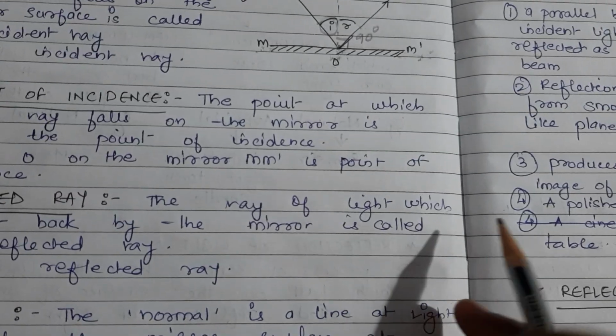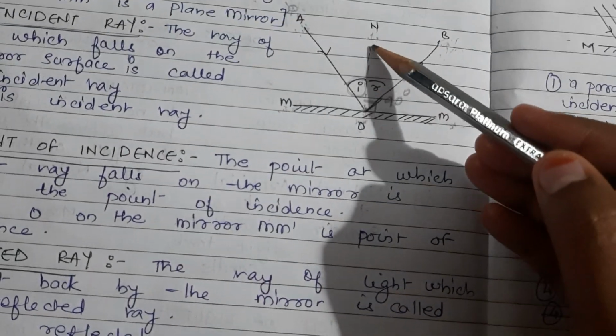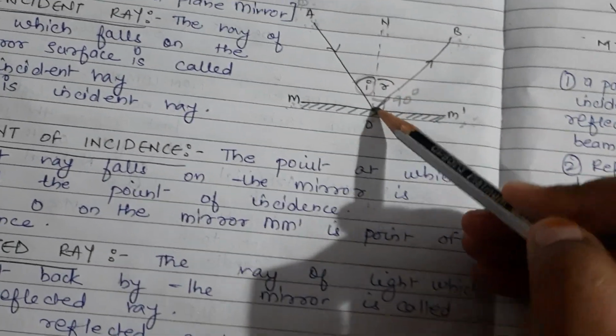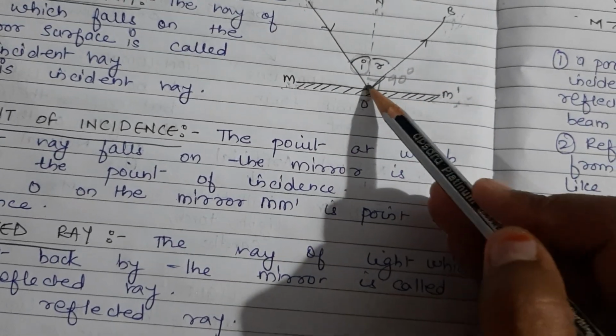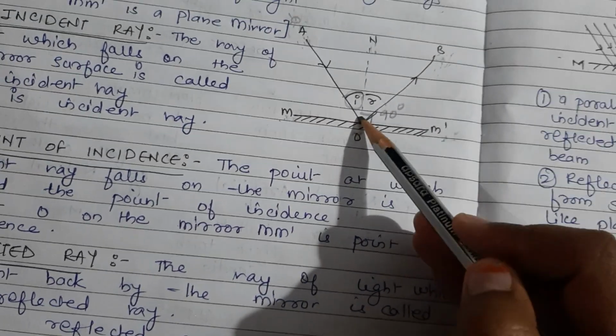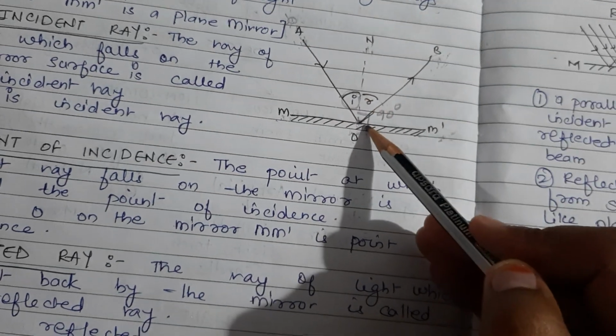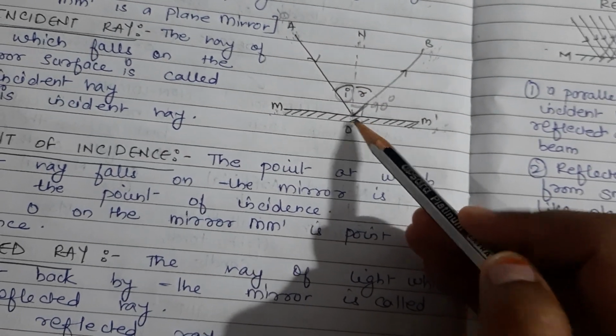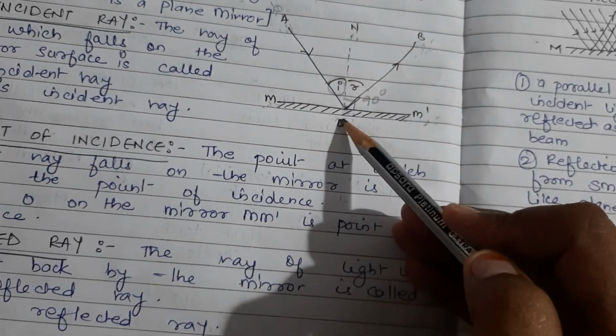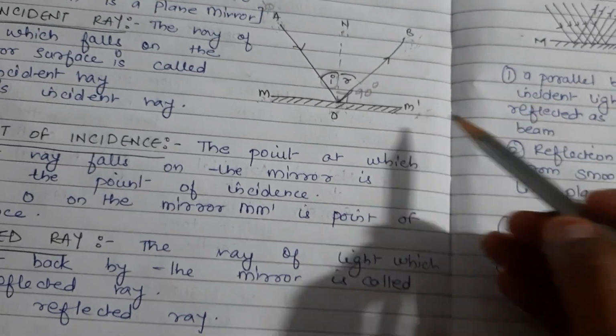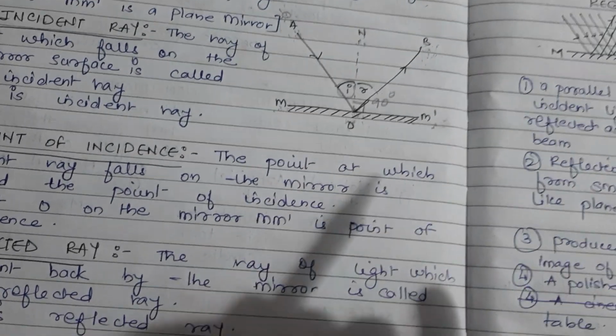What do you mean by normal? A normal is an imaginary perpendicular line which is drawn on the mirror at the point of incidence. A perpendicular line is drawn on the point of incidence just for reference. This is known as normal. We cannot say normal line or normal ray. It is called just normal.